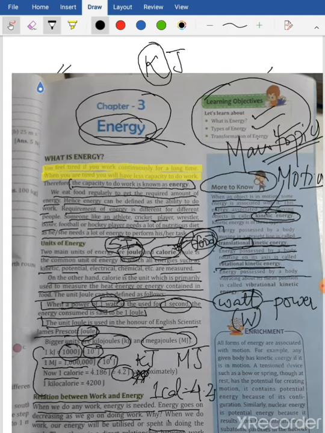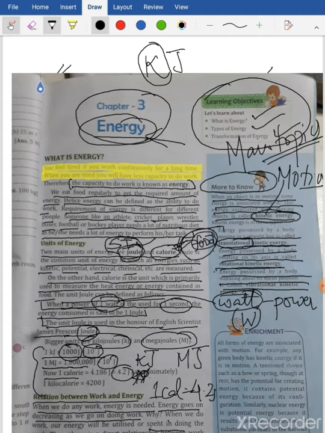Energy possessed by a body vibrating about its mean position is called vibrational kinetic energy. So the third type of kinetic energy is this, so you underline all this kinetic energy. You pause the video and underline, okay? The energy possessed by a body which is vibrating, not moving from place to place, not rotating, but shaking. Are you getting my point? The energy possessed by them is called vibrational kinetic energy.